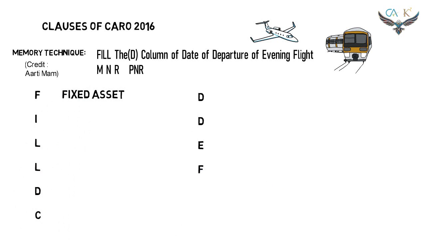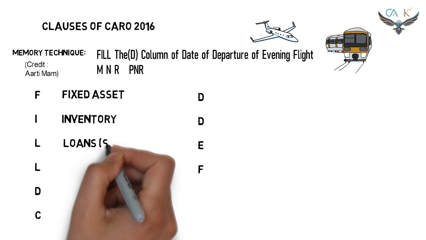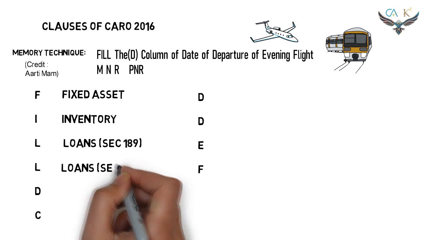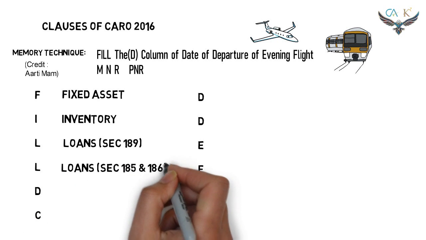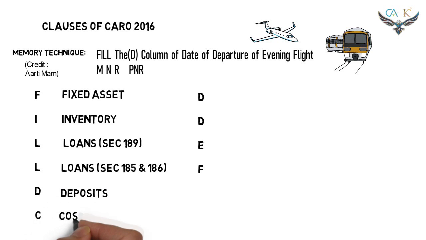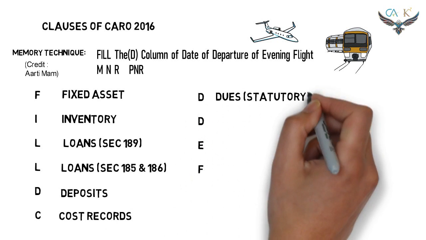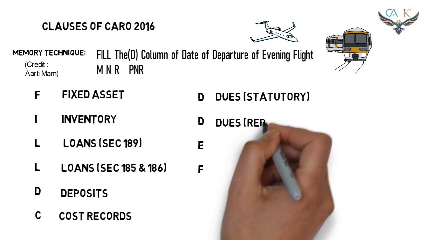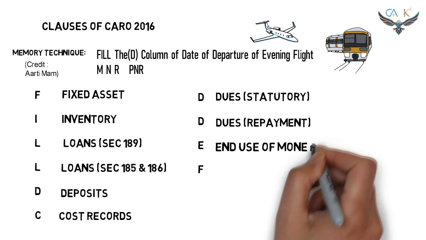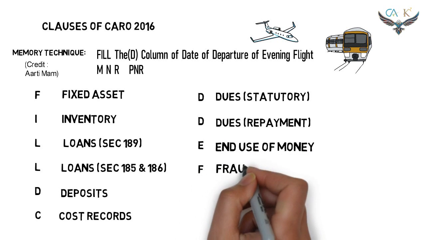The F stands for fixed asset, I stands for inventory, L stands for loans to section 189 parties, another L stands for loans covered under section 185 and 186, D stands for deposits, C stands for cost records, D stands for dues, the statutory dues, another D stands for dues, the repayment of dues, E stands for end use of money raised, F stands for fraud.